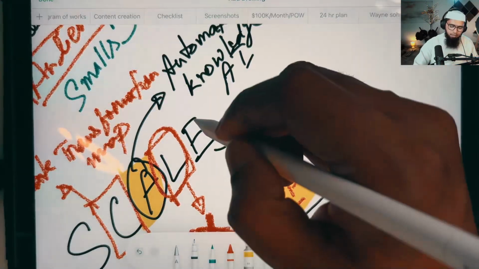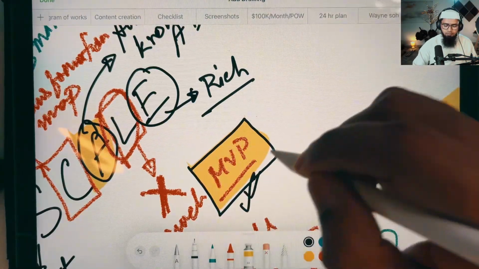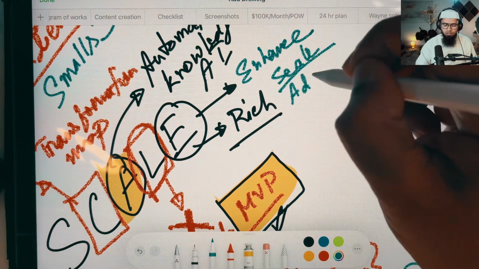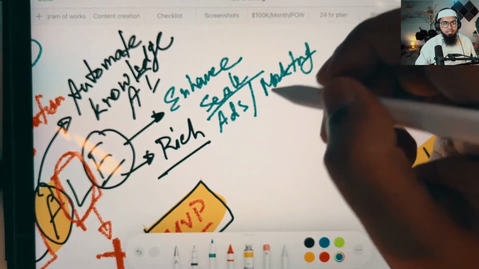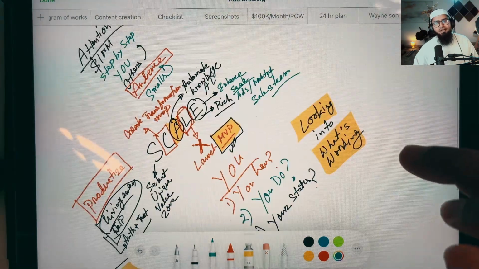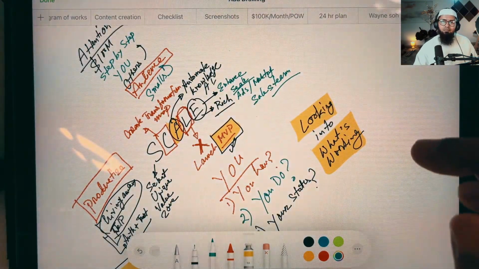And finally, my brothers and sisters, when you see your MVP is working fine, it's time to enhance and scale your offer with ads, different forms of marketing, and specialist sales teams, and you already know the pricing, don't you? Now, does this seem like an easy system for a beginner? I think it's better to say simple, but not easy.